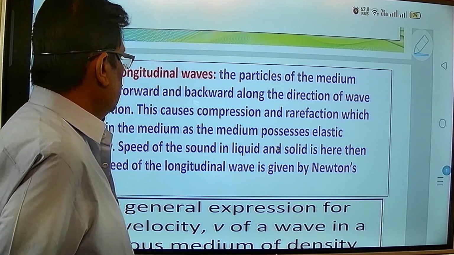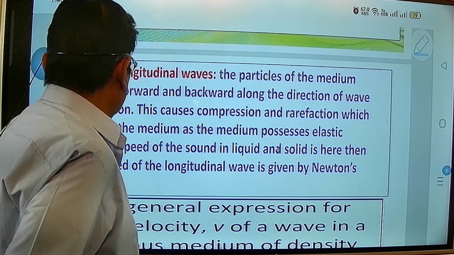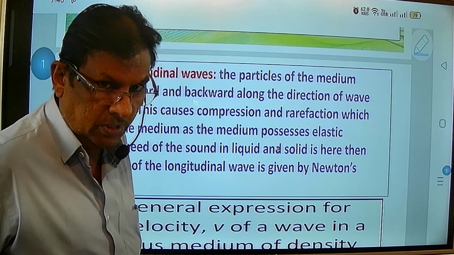This is how the speed of the longitudinal wave is found. So today we will stop here.